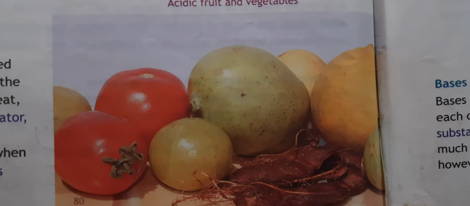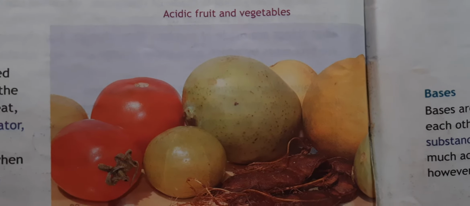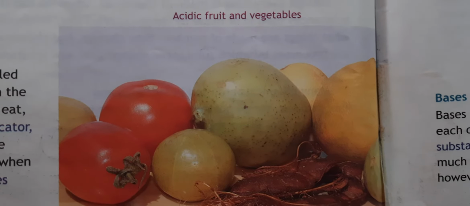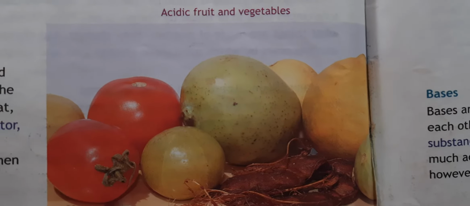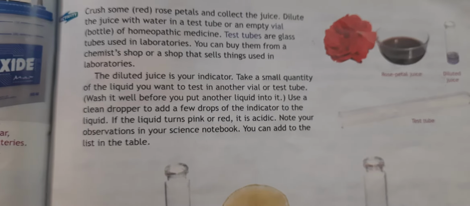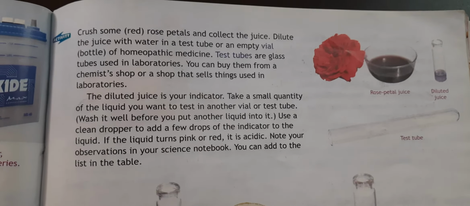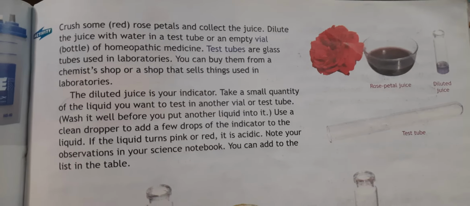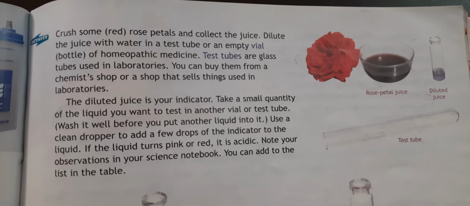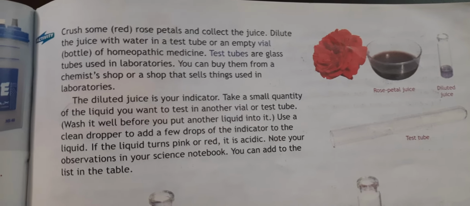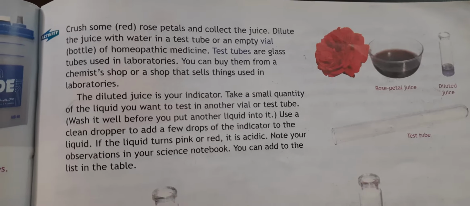An indicator is a thing which will change color. Whether it is an acid or a base, it will change color and let you know whether it is an acid or a base. Now here is an activity given in your book, with the help of which you can easily find out whether the given compound, fruit or vegetable is an acid or not.